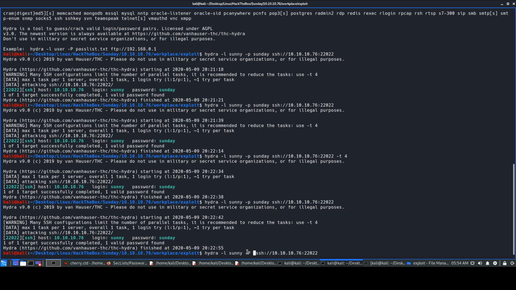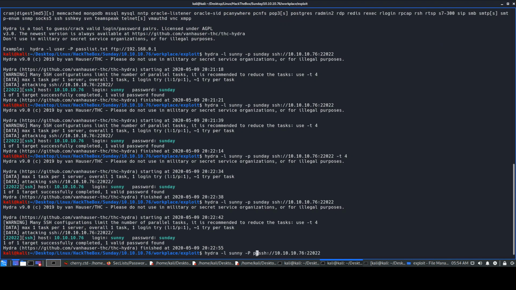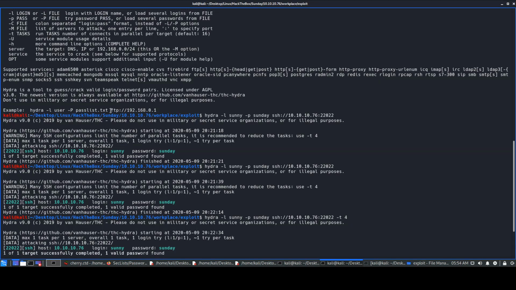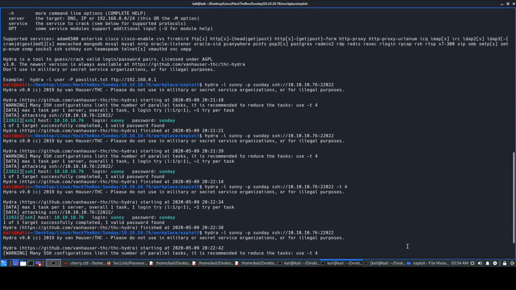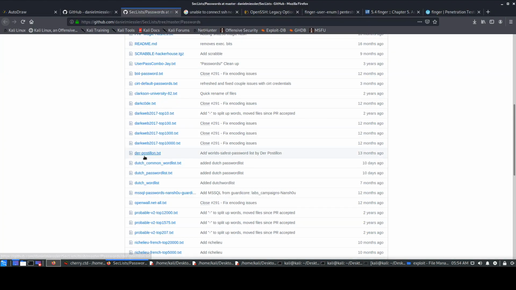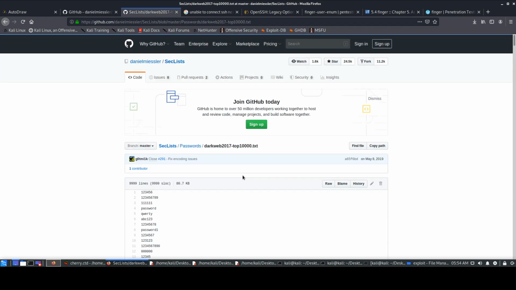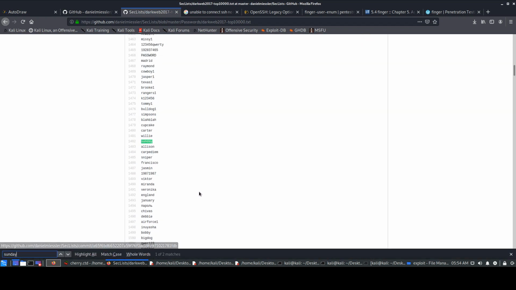Okay, so then we have to enter the user, like how we enter this username txt file, and obviously the password file, something like that, and start our connection. We have to give the service over here, SSH, because that's how it was mentioned in the usage as well, like FTP. We were using SSH, so we gave that. That's how Hydra would be running, and in the end you will get the password as Sunday. If you check the 10,000 one, it takes a lot of time to run, obviously, brute force, so I didn't want to do that. If we check that Sunday password, obviously it will give you the result.